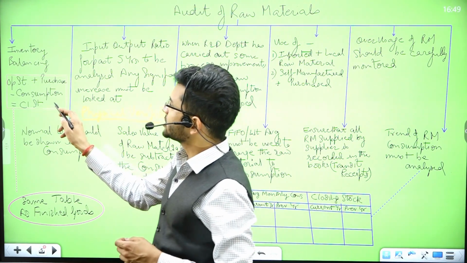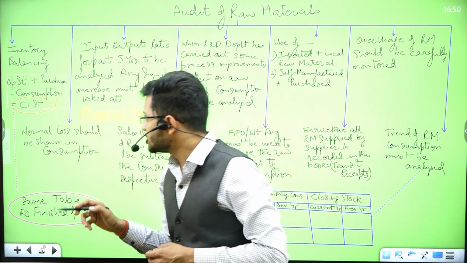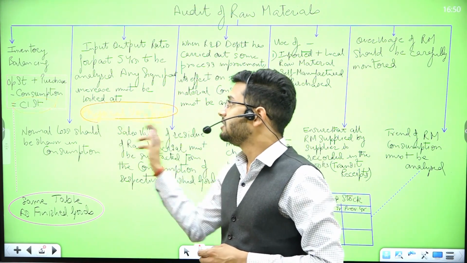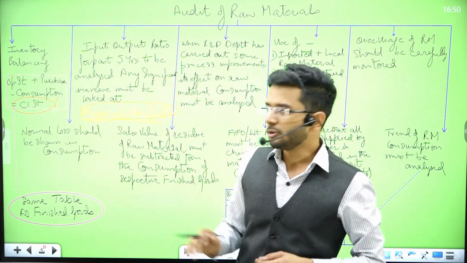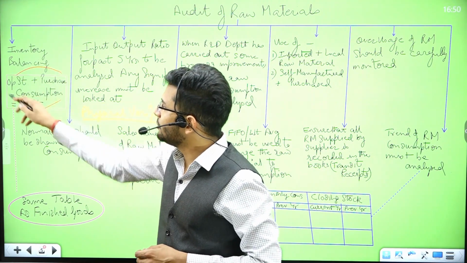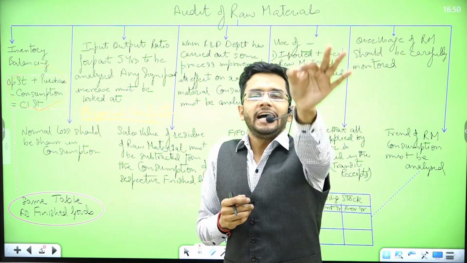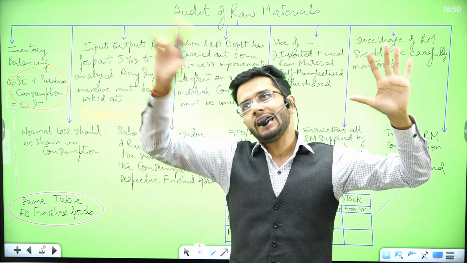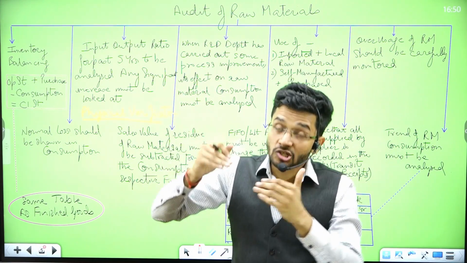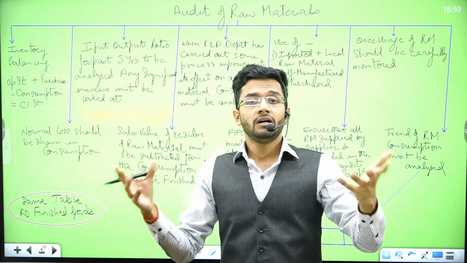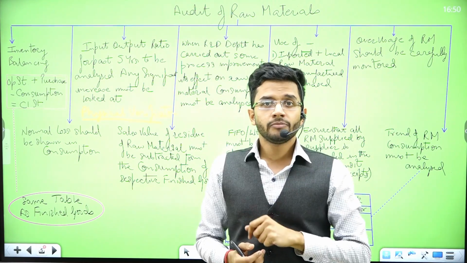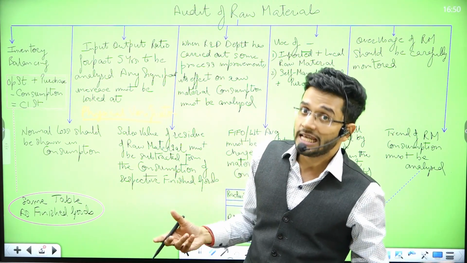So the closing stock which comes according to our books of accounts should tally with the physical verification which we do in our warehouse. The books of accounts will tell us, according to this equation, that yes, you should have 10 units of raw material lying in your warehouse. When we actually visit the warehouse, then we realize whether the units are 10, or are they less.